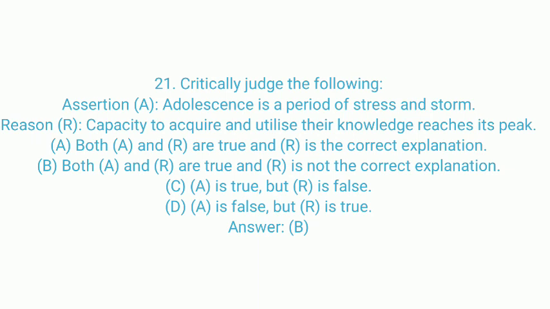Question number 21. Critically judge the following. Assertion, reason question. Assertion: Adolescence is a period of stress and storm. And the reason: capacity to acquire and utilize their knowledge reaches its peak. And the right answer will be option B. Both A and R true, but R is not the correct explanation.